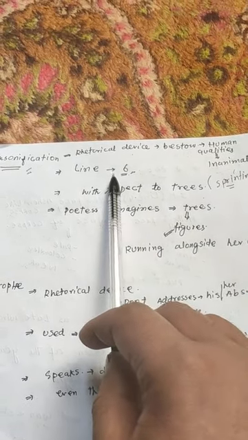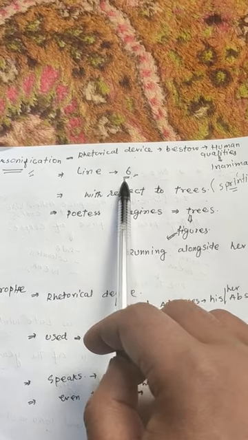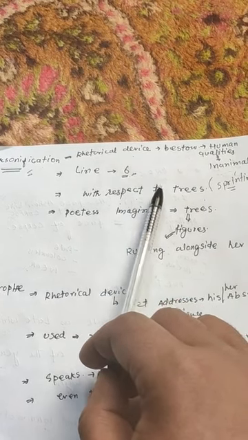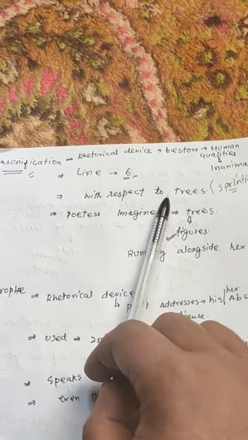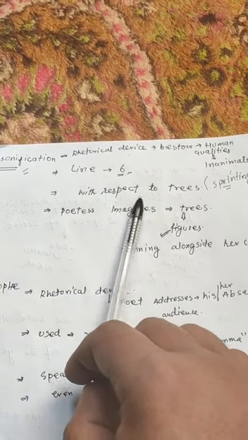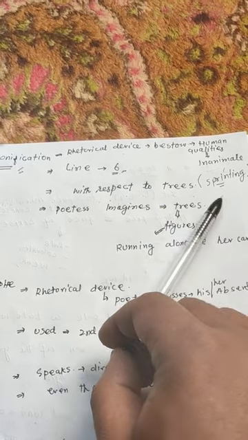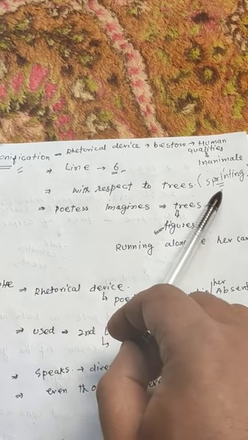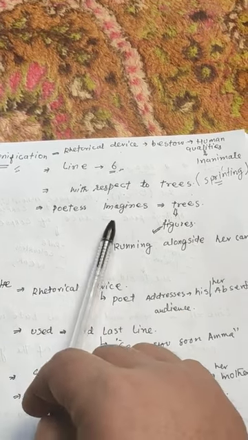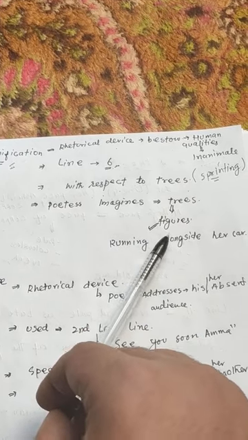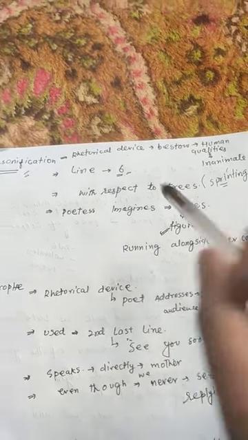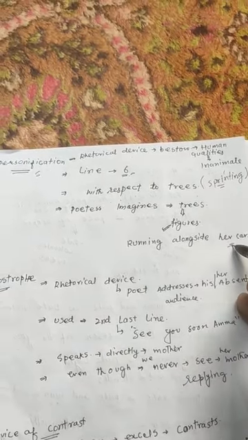This is used in line 6 of the poem, which reads, "young trees sprinting and merry children spilling out of their homes." So here this personification is reflected with respect to the trees, as they have been described as sprinting, which means short race. Here the poetess imagines trees are those figures which are running alongside her car. So this is the explanation of personification.